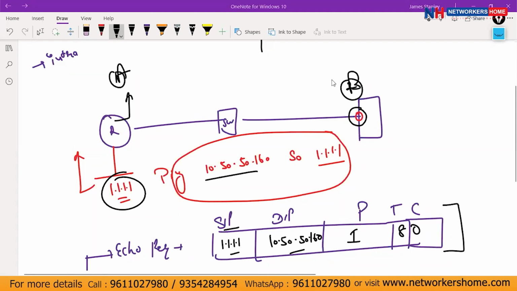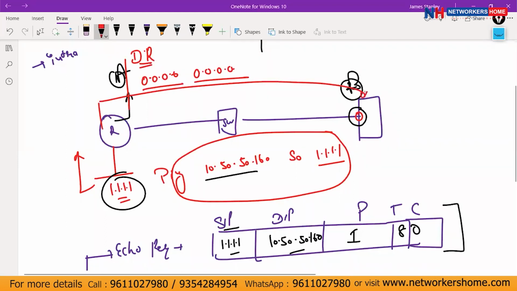Guys, your packet will be dropped on B, not on A. How will it be dropped here? Because here we have a default route. What is the default route? This way, you can go anywhere. There are no restrictions for that. So the echo request will reach this point there.